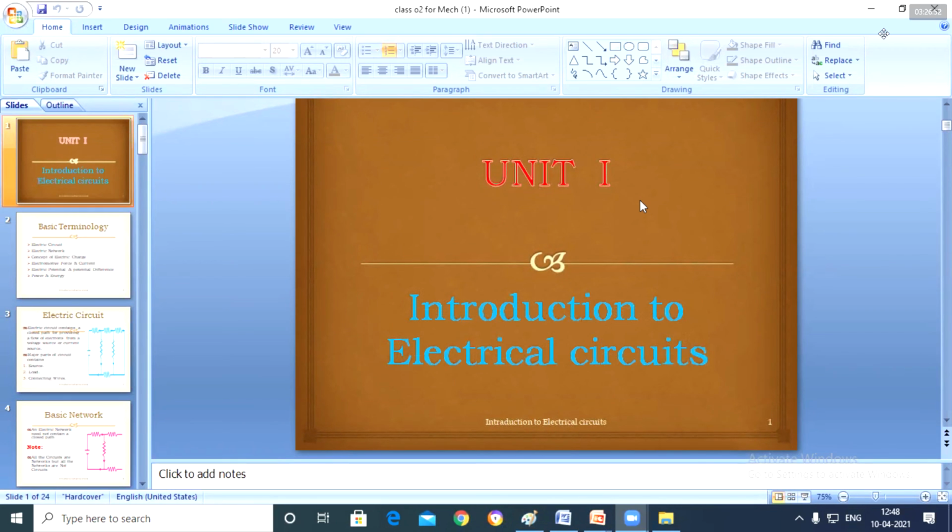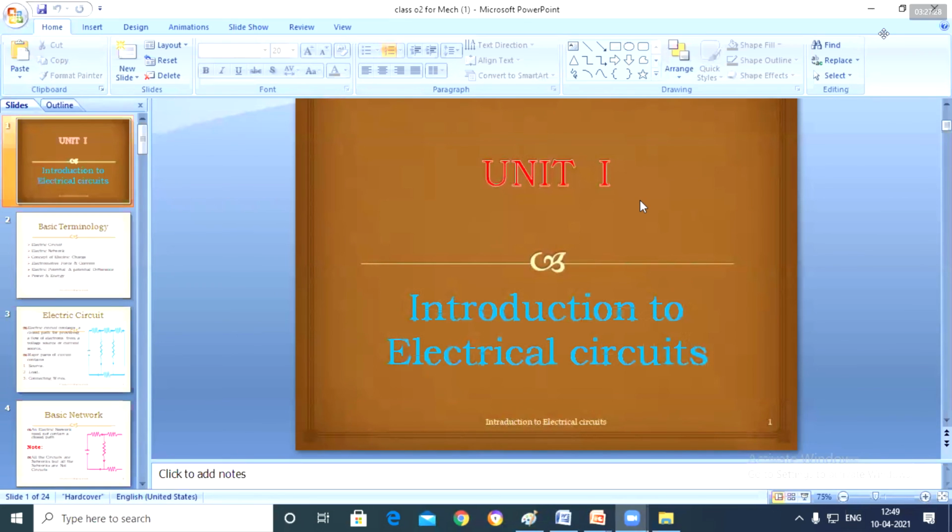According to the VI characteristics, the curve should pass through the origin. At the same time, it should satisfy a straight line equation at all times. Then we can say that it is linear, otherwise it is non-linear. Next, unilateral and bilateral. Take the example of a diode. A diode conducts in forward bias only. If you interchange the diode, it is not conducting.